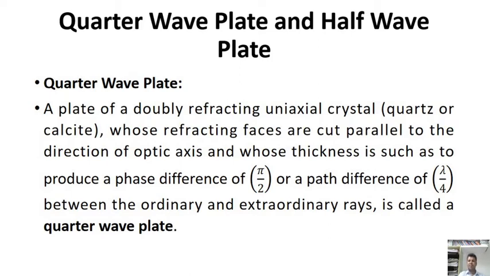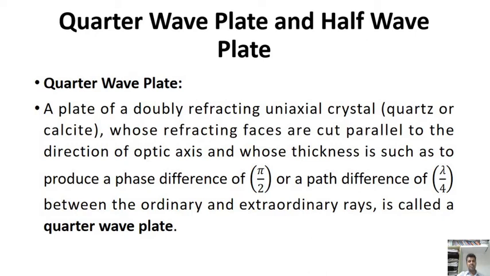Half means half of the waves of amplitude, quarter means 1/4. Next we come to the quarter wave plate. A plate of a doubly refracting uniaxial crystal whose refracting faces are cut parallel to the direction of the optic axis and whose thickness is such as to produce a small phase difference of pi/2.